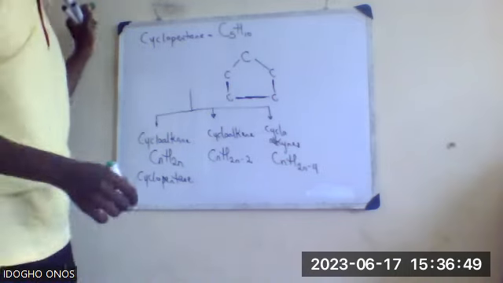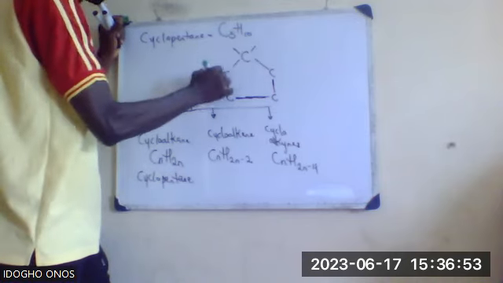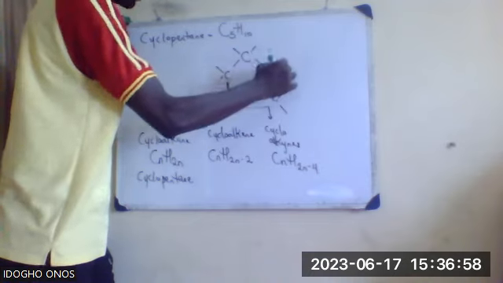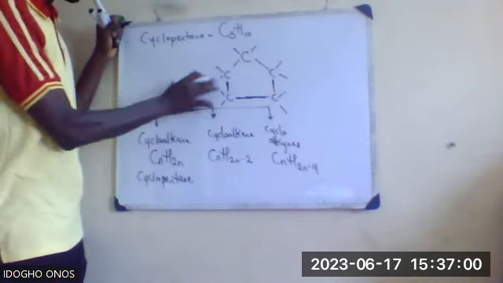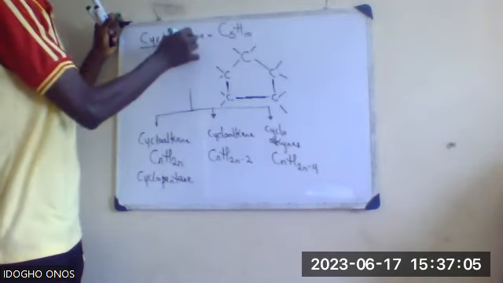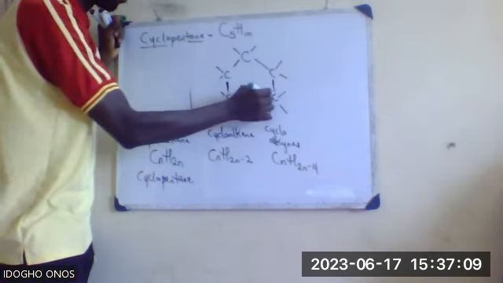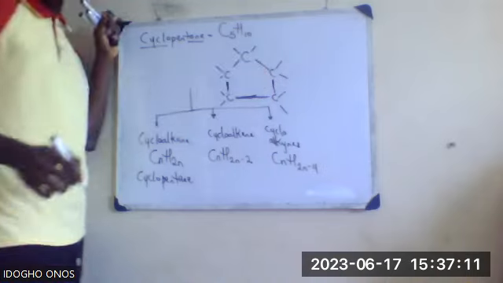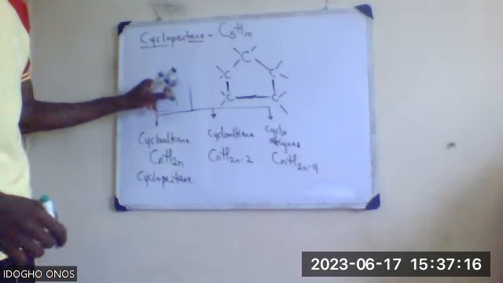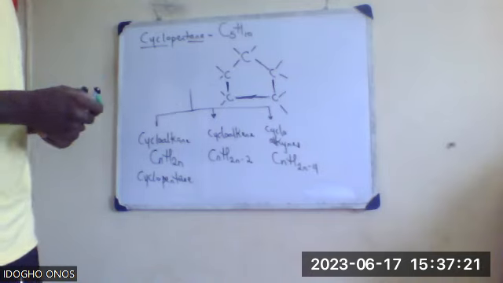The hydrogen atoms are 10: 1, 2, 3, 4, 5, 6, 7, 8, 9, 10. It begins with cyclo because it's in a ring form. It ends with ANE because the carbon atoms are separated by just a single bond, one line. So that's cyclopentane, an example of a closed chain hydrocarbon or a cyclic hydrocarbon.